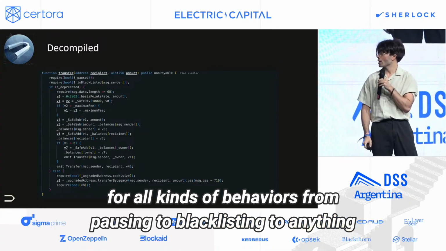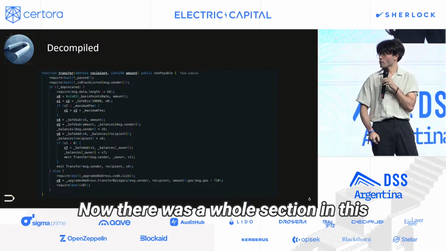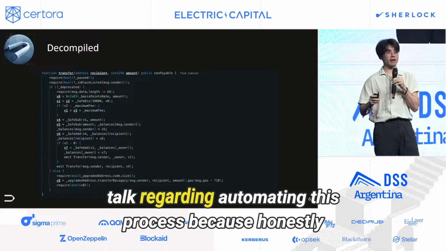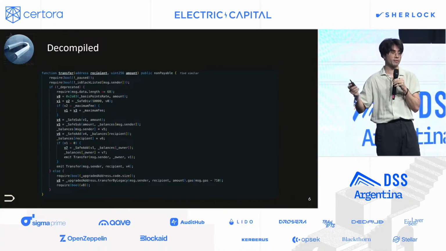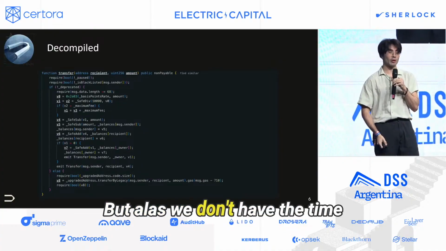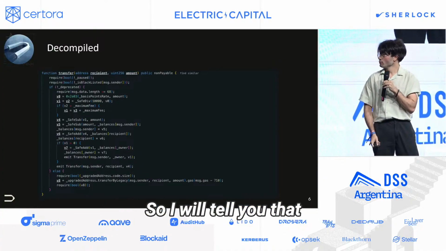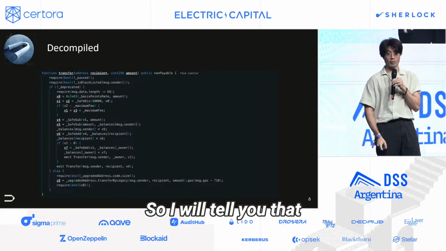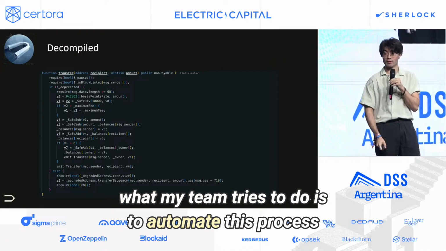Now, there was a whole section in this talk regarding automating this process. Because honestly, you cannot be doing all this for every token you're planning on interacting with. But alas, we don't have the time. So, I will tell you that what my team tries to do is to automate this process.